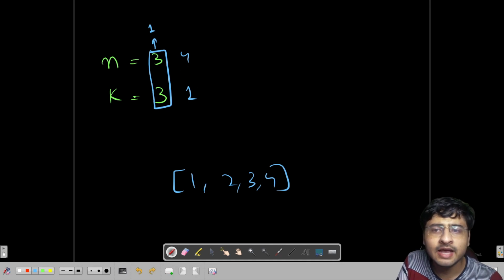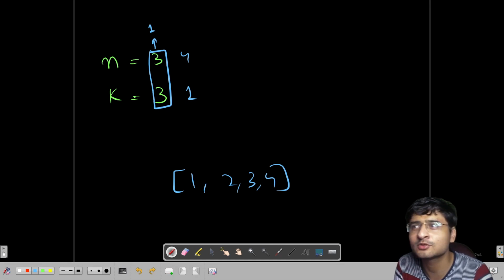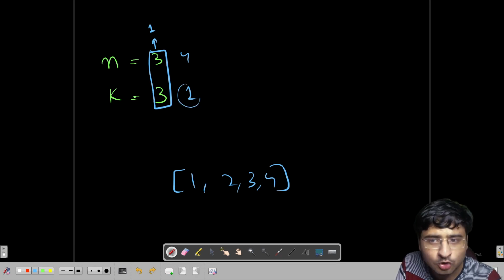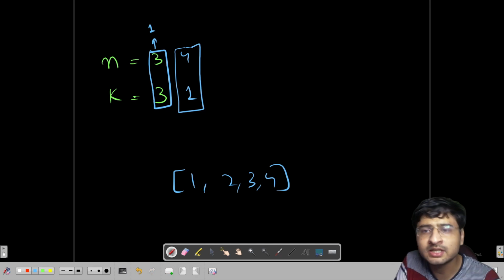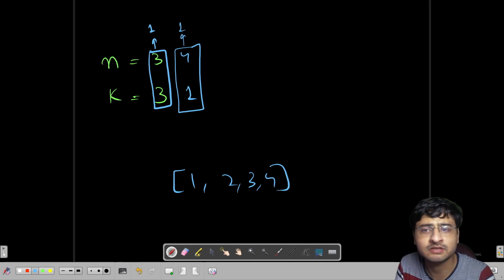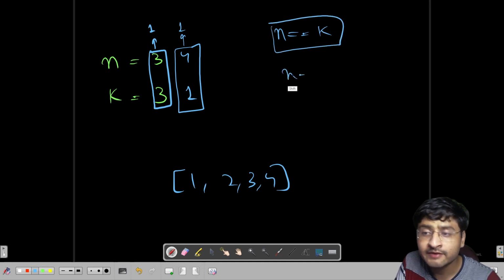And of course no team can be empty, right? That is the scenario. You have to divide the things, and if you're saying that one team is empty, then you're not making total k teams, right? So this means that when n is equal to k, there is only one way to divide everybody, each in a single team. When k is equal to 1, when you want to add everybody to a single team, there's also a single way basically to divide everybody in a single team itself, right? So these are some of the cases which we are familiar with. If n is equal to k, we know the answer for this case. When k is equal to 1, we know the answer to this case, right?